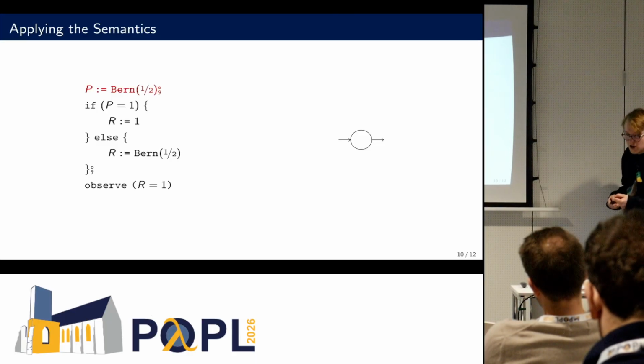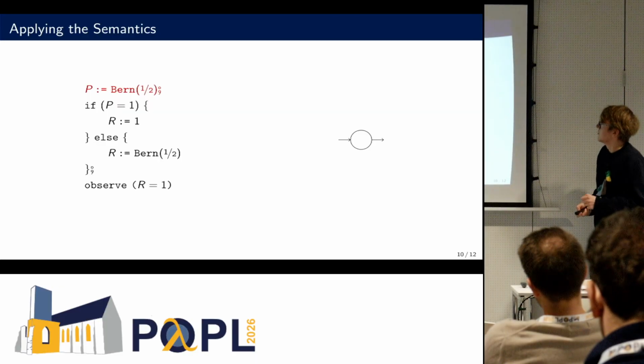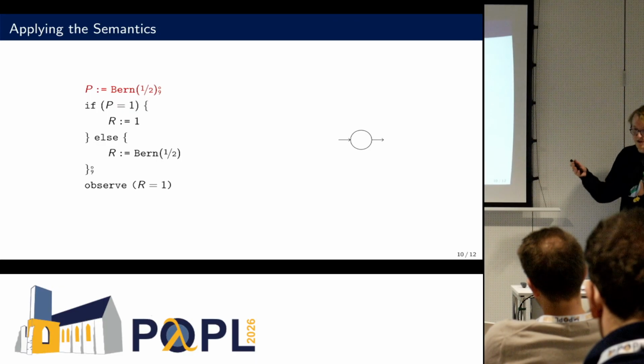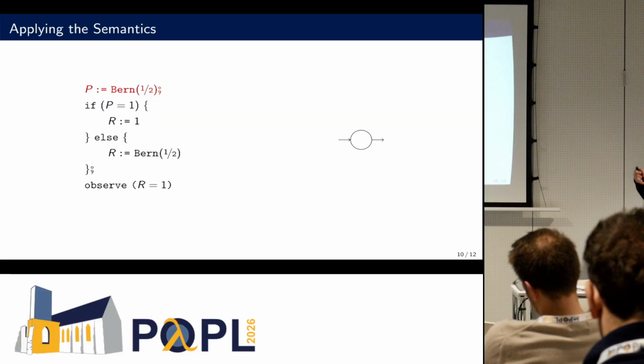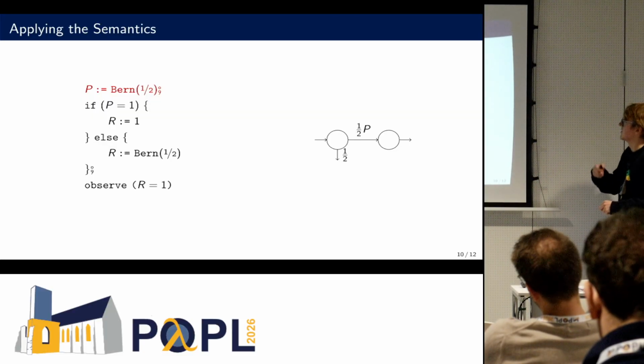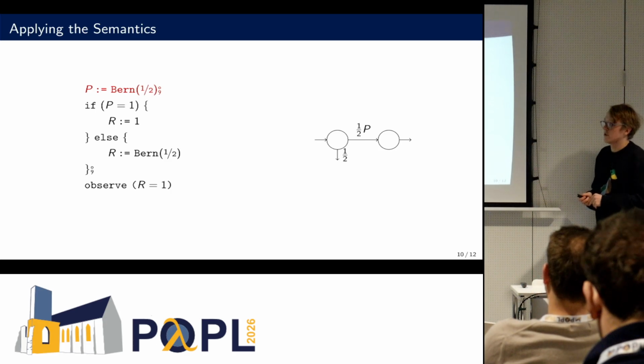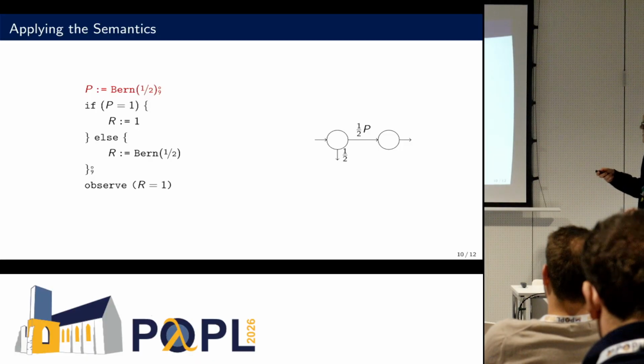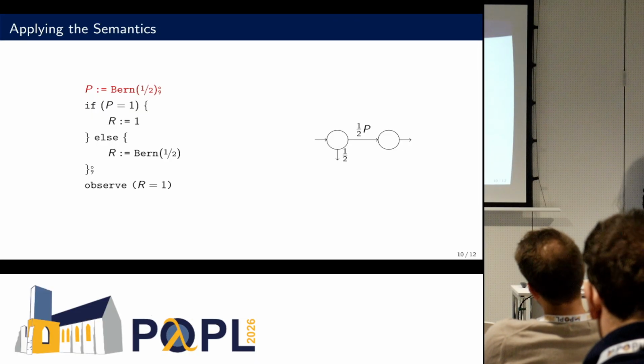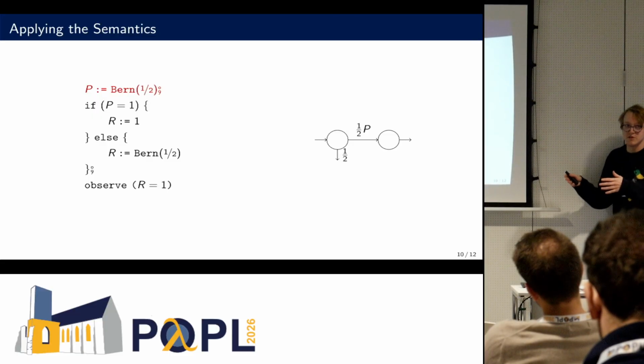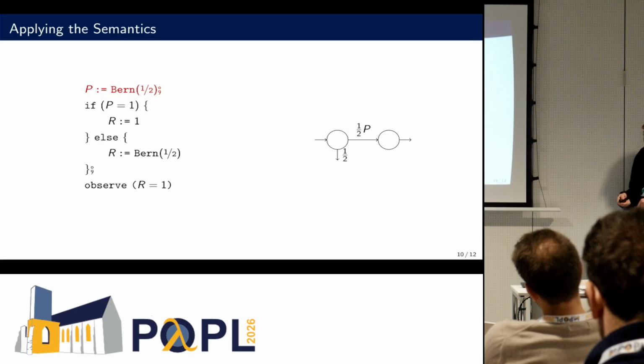OK, let's start. First, we sample p from the Bernoulli distribution. And we have defined some distributions which can be used in our inference. For instance, here, this is how the automaton for the Bernoulli distribution looks like. Let's walk through it real quick. We have two paths here, right? This one, we don't take any p transitions. Therefore, p has the value of 0. And the weight is 1/2, so the probability is 1/2. And this path here, we take one p transition. The probability is the same. So we have 50% p is 0, 50% p is 1. OK, what you would expect.